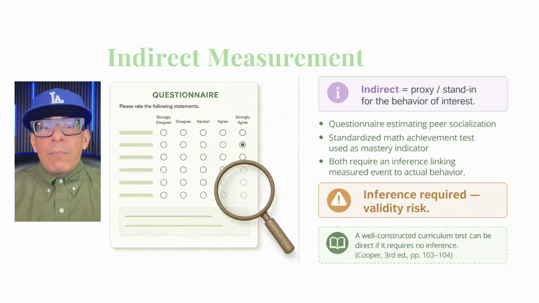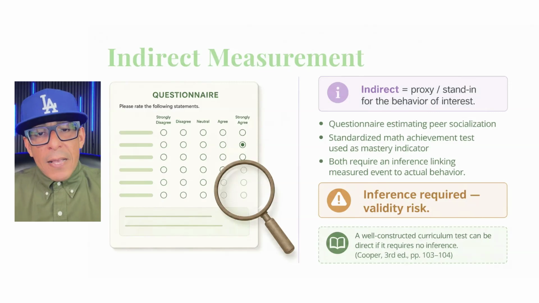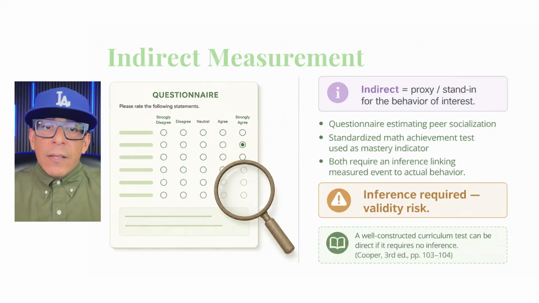Cooper gives two examples: a student's responses to a questionnaire designed to measure socialization with peers, and a student's score on a standardized math achievement test used as an indicator of mastery. Both require an inference about the behavior actually being measured and the behavior of interest. In contrast, a properly constructed test made of math problems from recently covered curriculum content can be a direct measure because it requires no inference about what it means for the student's performance in that curriculum. On the exam, if the data source is a rating scale, questionnaire, or stand-in that requires interpretation, think indirect measurement.